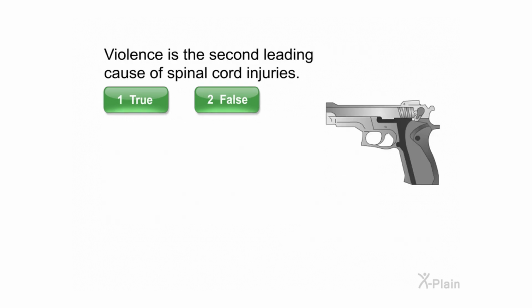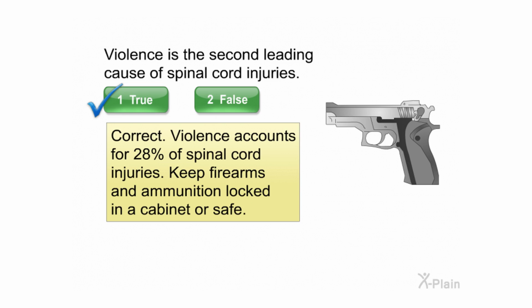Violence is the second leading cause of spinal cord injuries. Select true or false. Correct. Violence accounts for 28% of spinal cord injuries. Keep firearms and ammunition locked in a cabinet or safe.